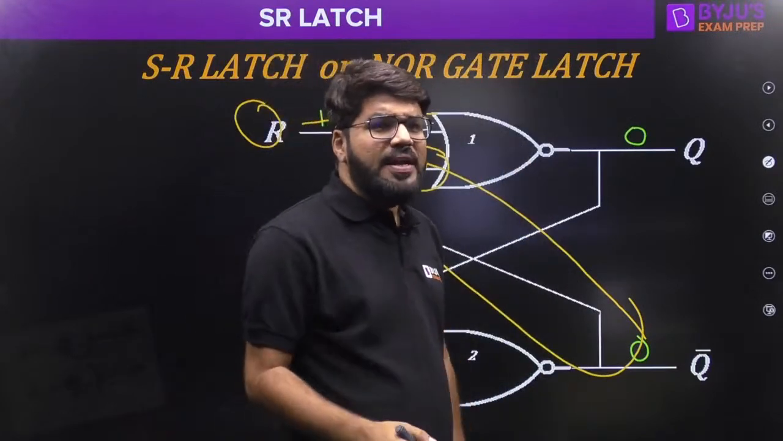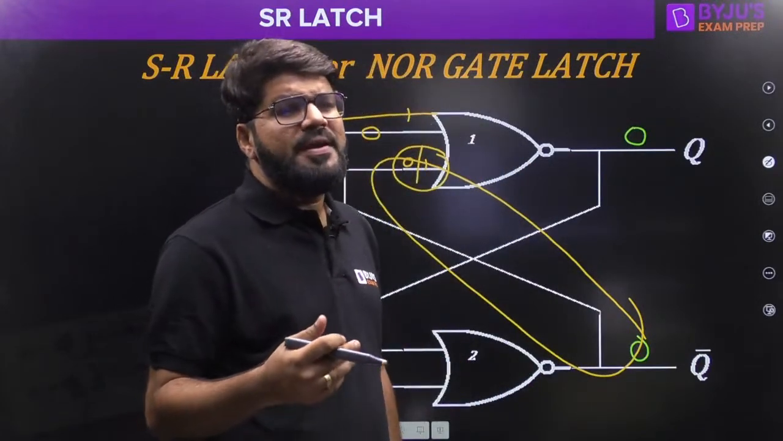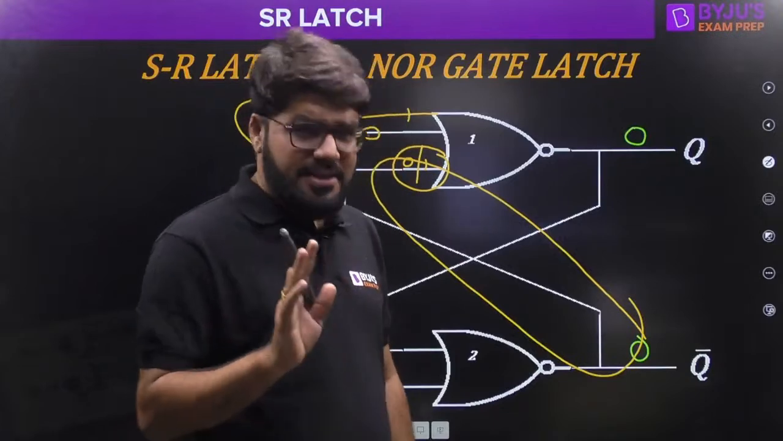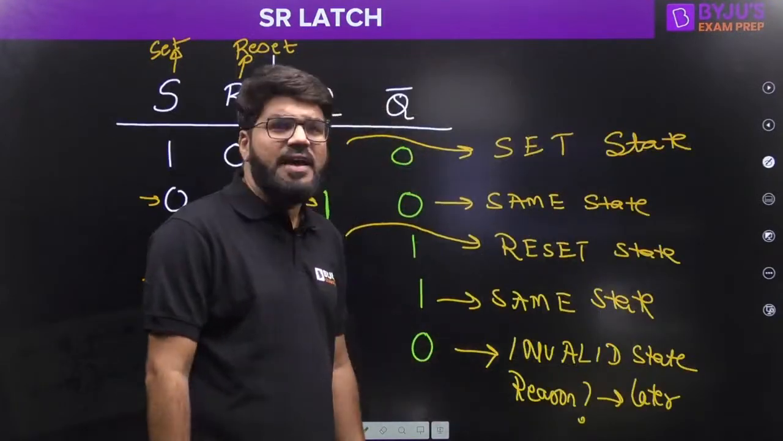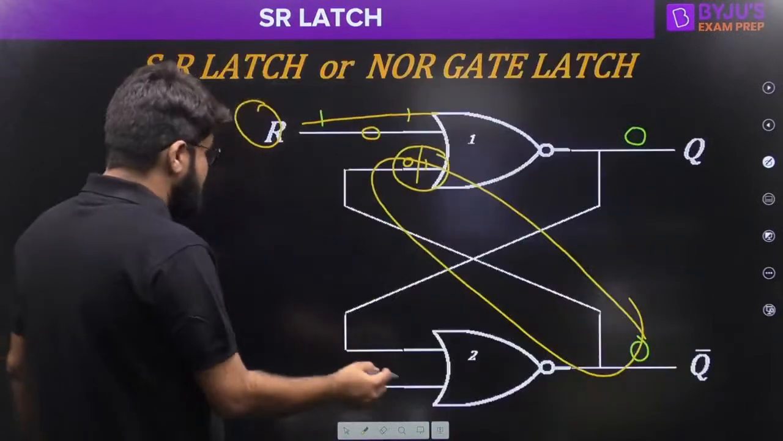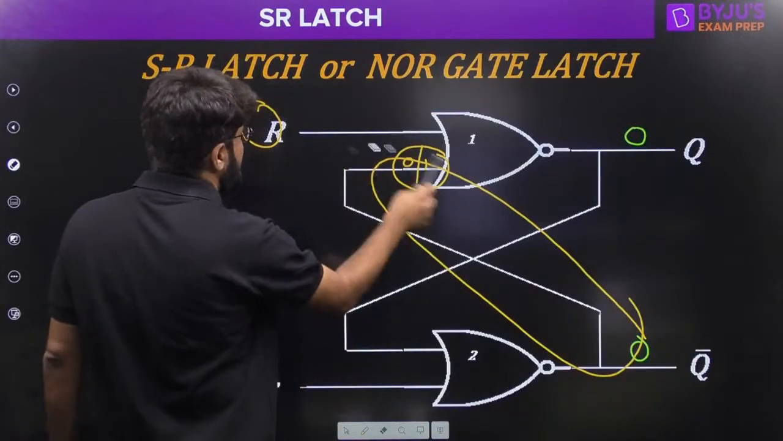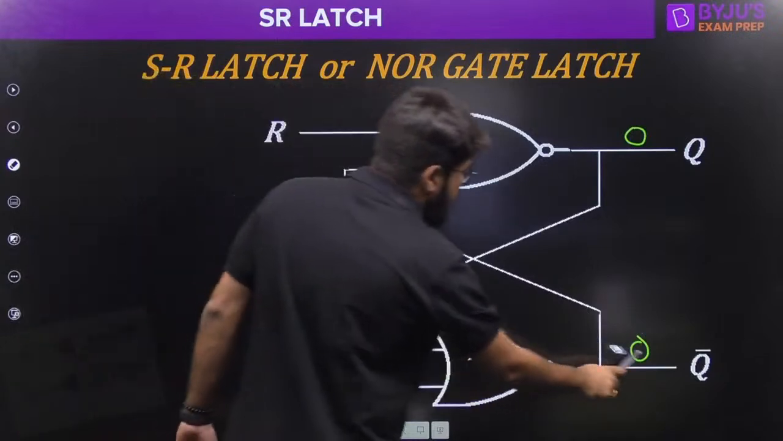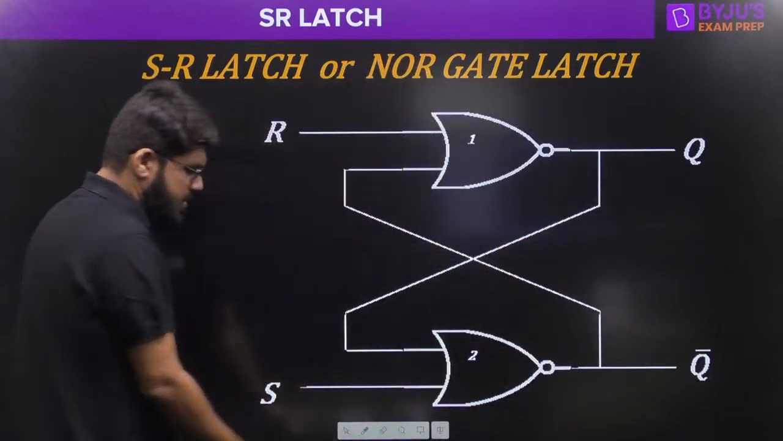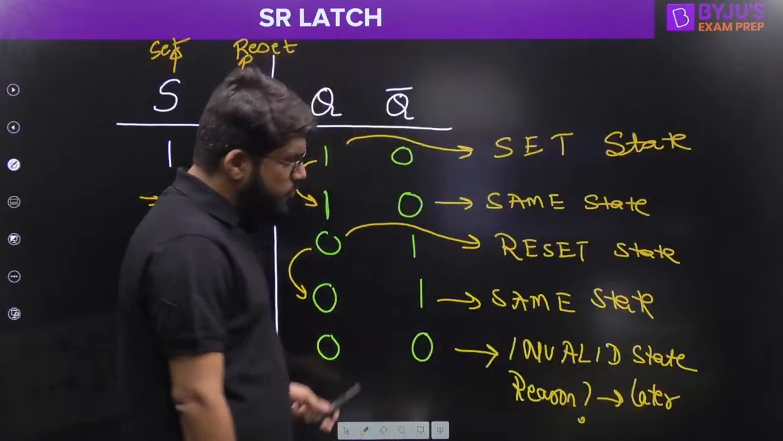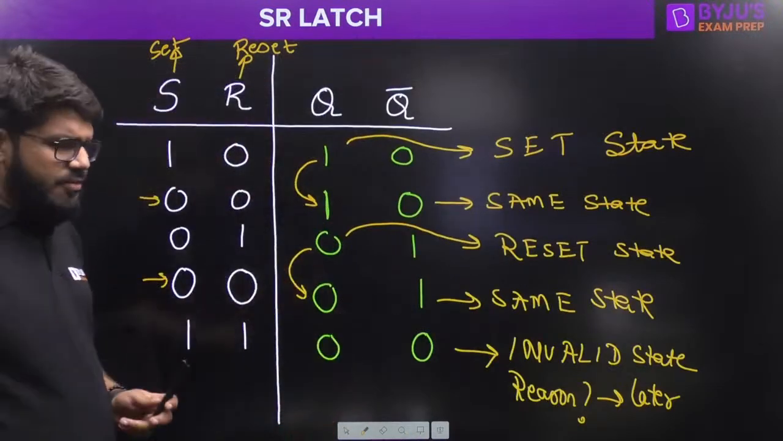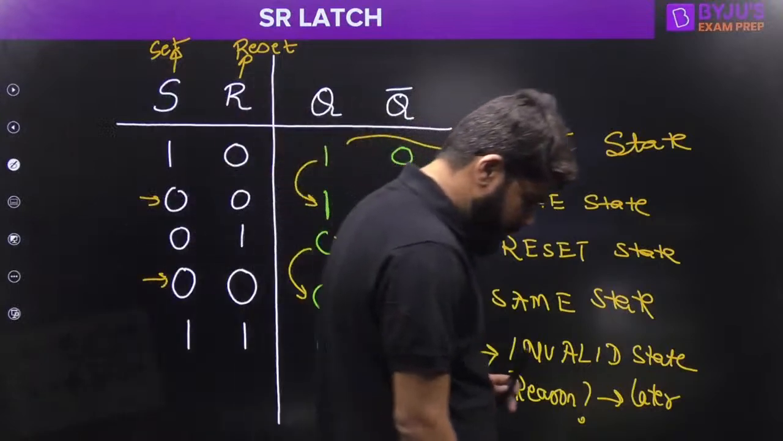Right, Saichana, that's what I told. Both outputs being complements is not a very practical necessary condition. Yes, they should be complement, but what is the actual reason why we call it the invalid state? I'll discuss the reason in the beginning of the next class. I hope this truth table and functionality are clear to all, so that we can go further. Now, this is the basic functionality of an SR latch.